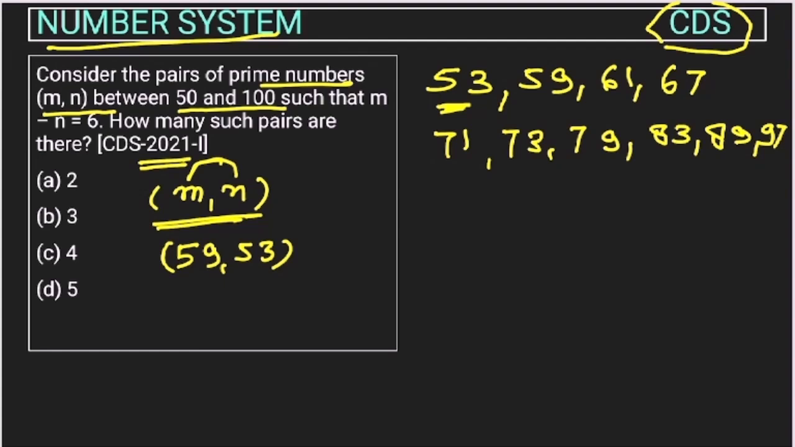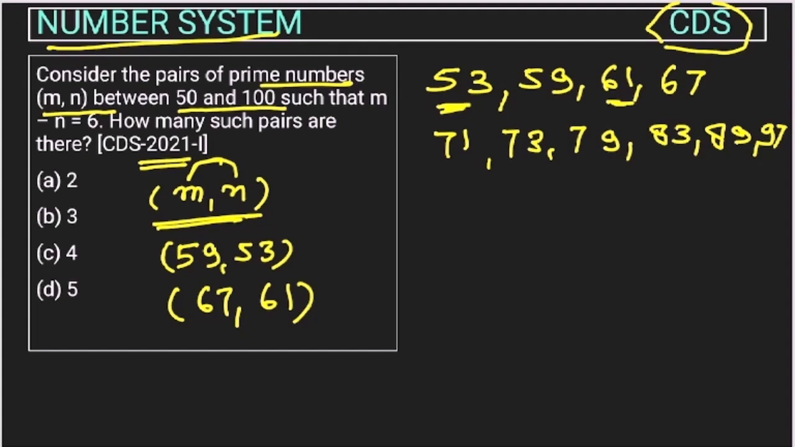Now start with 59. Can we take 59 and 61? No, because the difference, 61 minus 59, is only 2. If we take 67 and 59, this is also not possible because the difference is more than 6. So with 59, no pair is possible. Now move to 61. 61 and 67, the difference is 6. So this can be another pair, 67 and 61.